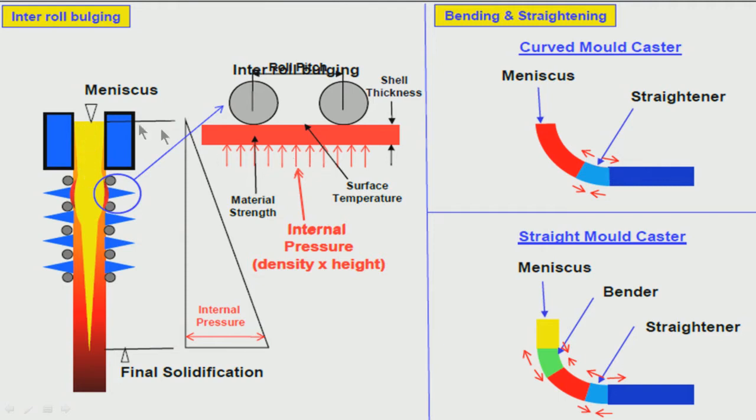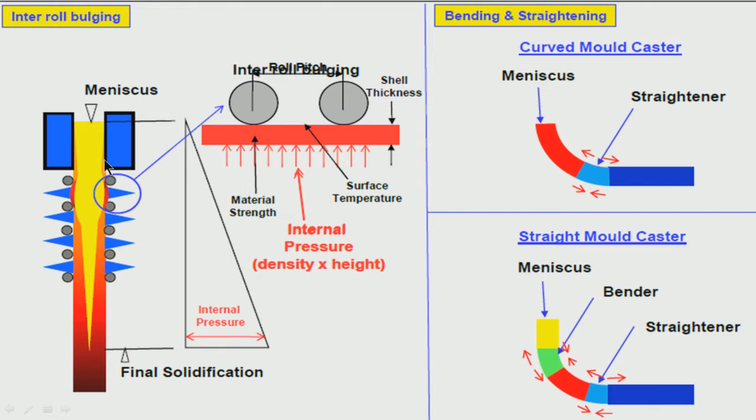the solidification starts just below the meniscus itself, because there is cooling, there is heat transfer taking place within the mold. So heat is getting extracted this way. The mold is water cooled, that means heat is getting extracted in the horizontal direction. So as you are coming down, the solid shell, this red portion is the solid shell. The thickness of the solid shell is increasing as you are coming down. That means the lower we go in the casting direction, the thicker is the solid shell, which is expected because more and more solidification is taking place in the mold. Therefore, the solid shell is increasing in thickness.